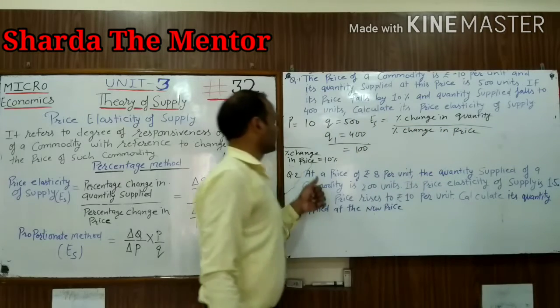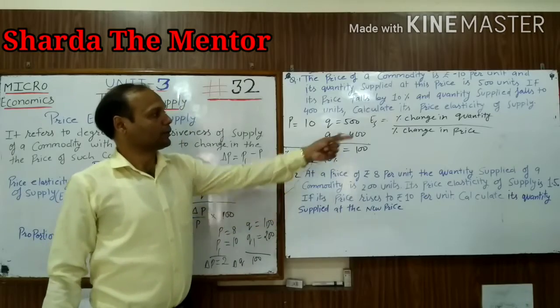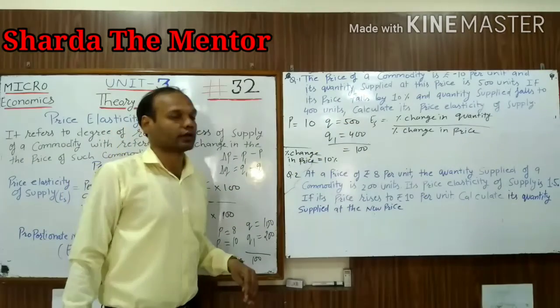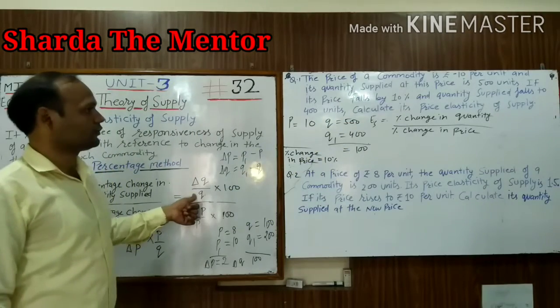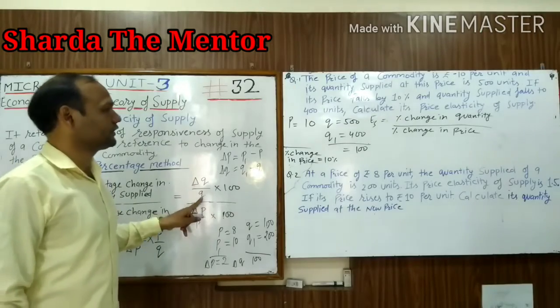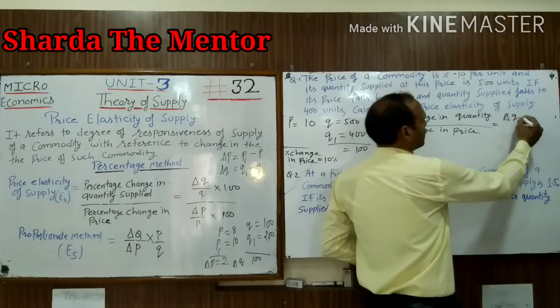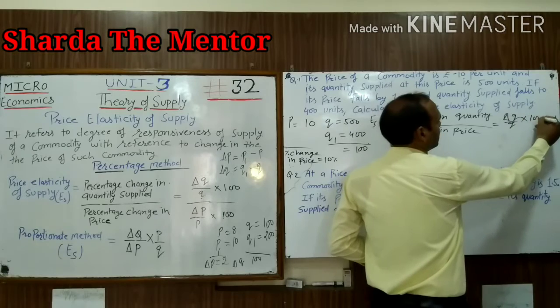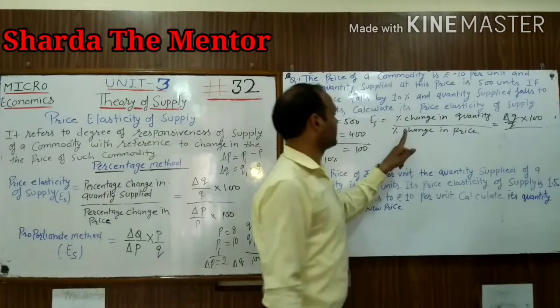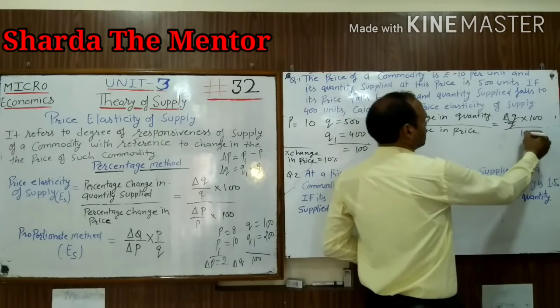In this question, percentage change in price is given, but percentage change in quantity is not given. So we can find out percentage change in quantity. It means change in quantity upon quantity into 100 divided by percentage change in price, it is 10%.